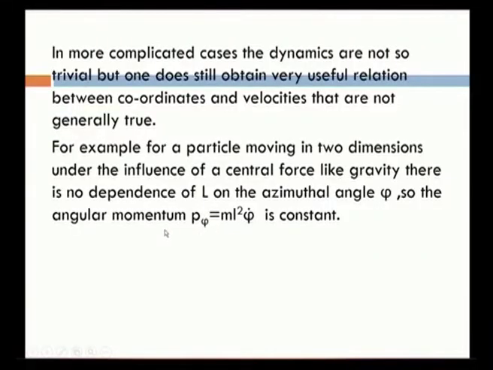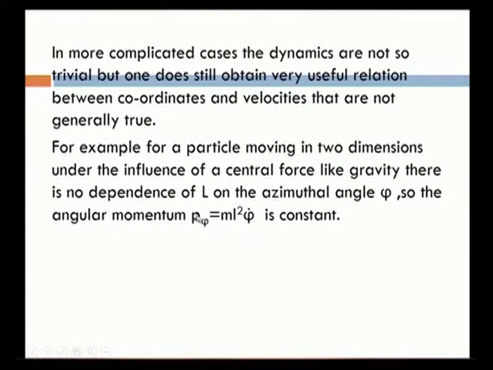Here there is no dependence of the Lagrangian on the azimuthal angle phi. So, the angular momentum p phi is equal to m l square phi dot. Here this phi dot signifies the rate of variation of phi with respect to time.